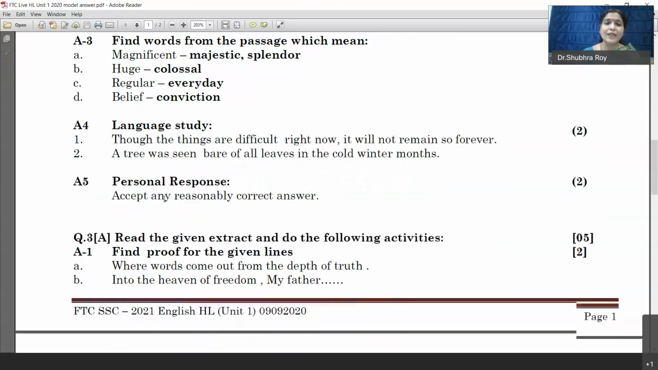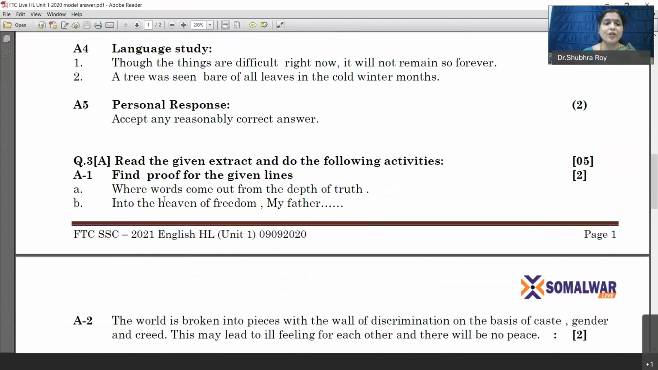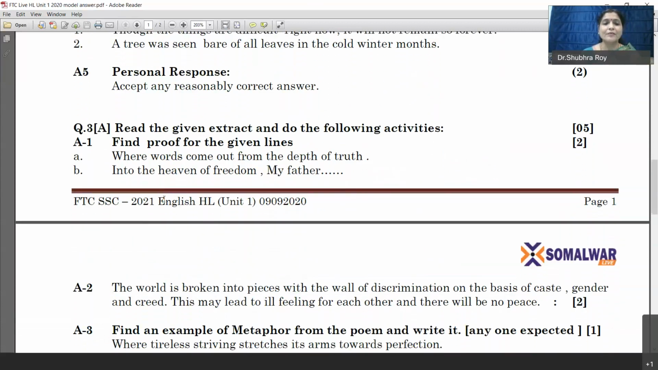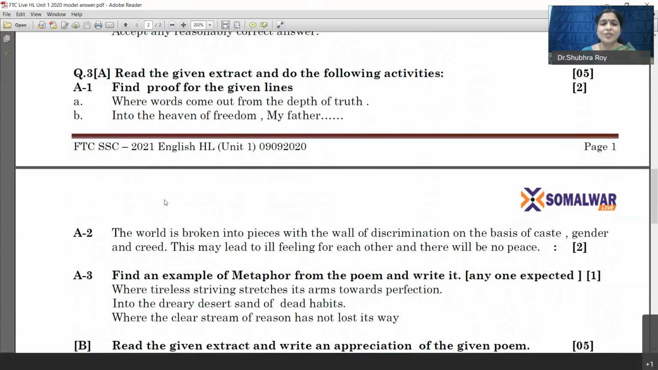Question number 3A, this is based on comprehension of a poem. So here you got the poem, where the mind is without fear. The first question is a very common question. You can always expect this question in a poem. Find proof for the given line. It's very simple. You try to find out the words that are given in the original statement. You try to find out those words in the poem, you will get it. Where words come out from the depth of truth and into the heaven of freedom, my father, let my country awake. This will give you the proof.